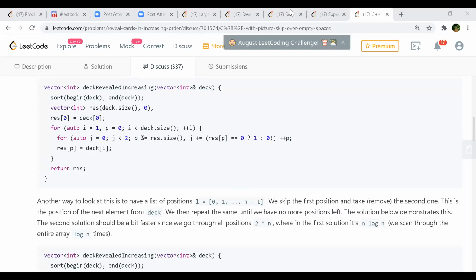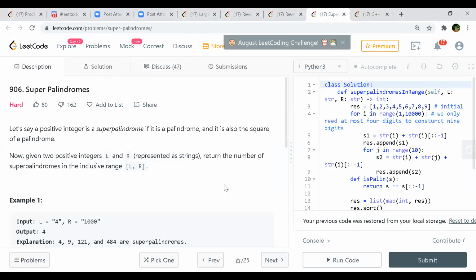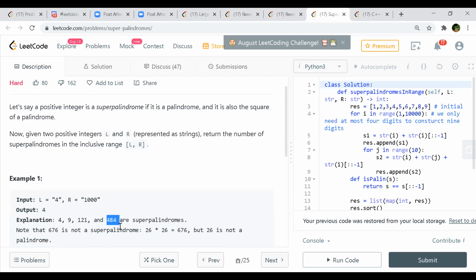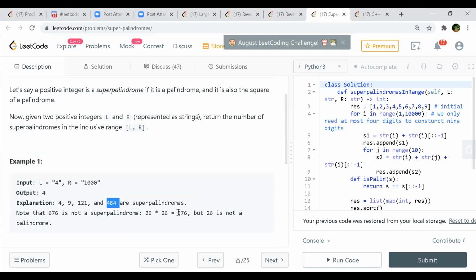Yeah, super palindromes. So a super palindrome by definition is, if you square the number, the root of that number should be a palindrome. Like 121: if you take the root of this number, 11, it's a palindrome. 9, the root is 3, a palindrome; 4, the root is 2, a palindrome; and for 484, it's 22, I think. So that is also a palindrome. But 676, the root is not a palindrome, 26.